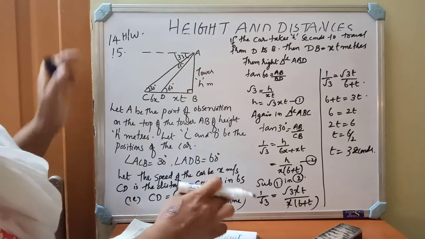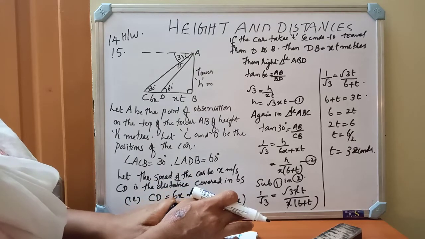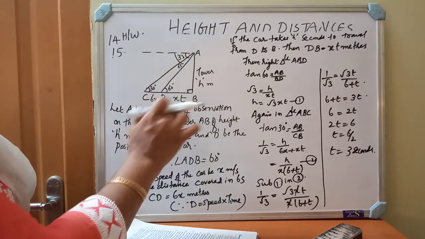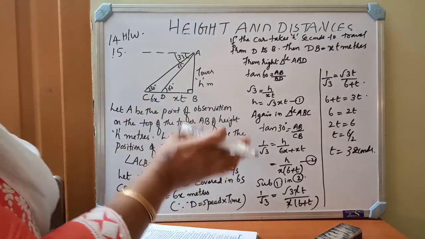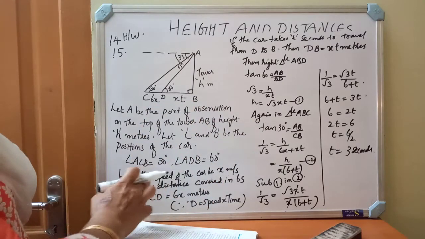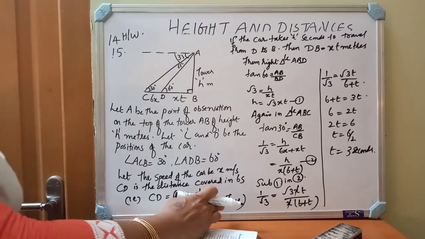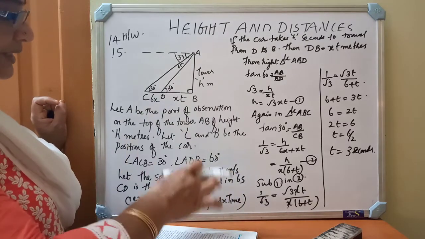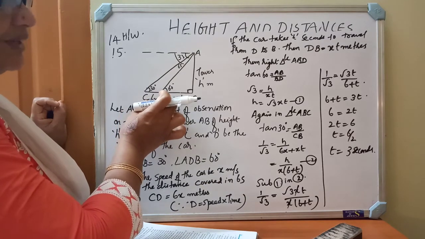So see that we know, let the speed of the car be x meters per second. We have to consider this because we don't know the speed of the car. CD is the distance covered in 6 seconds, because in the question itself they are given 6 seconds later. So CD is the distance travelled by the car in 6 seconds. Speed is x, so distance equals speed into time, we know very well. The speed is x and the time is 6, so 6 into x, 6x. So the distance CD we will get is 6x.